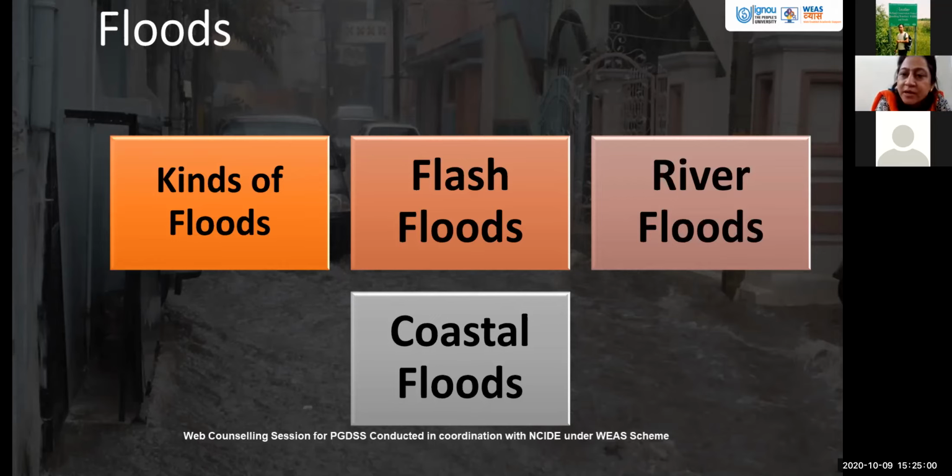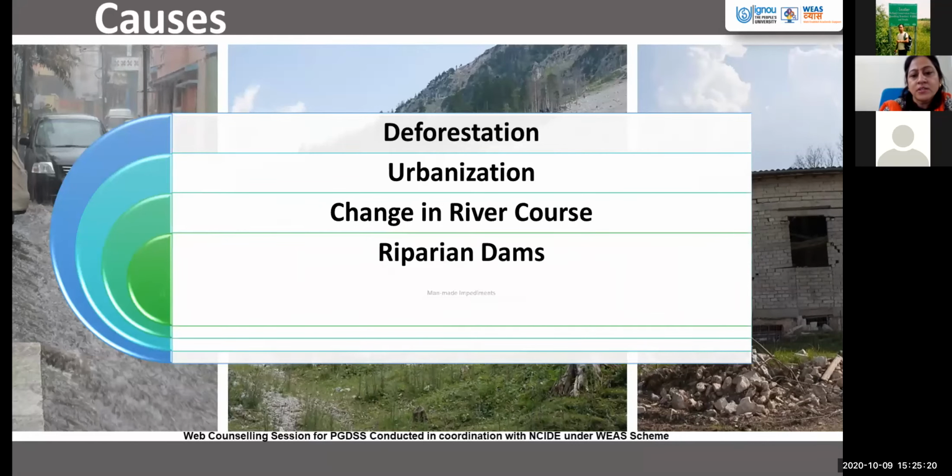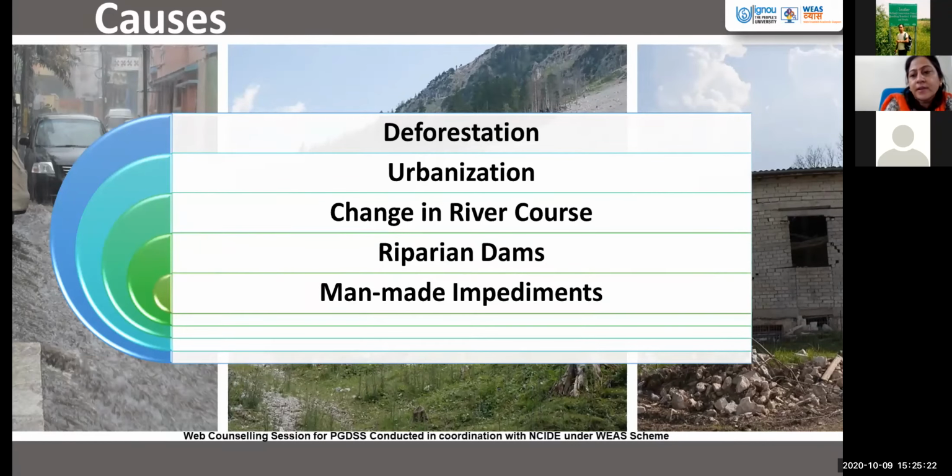Then there are coastal floods, which occur when there are instances of heavy rainfall along the coast. Even in cases of cyclones, we find that after the cyclone has gone, floods accompany it. We know the causes. In spite of the fact that it appears to be because of excess rainfall, deforestation is one of the most important causes, because it is the loosening of the soil which makes water easily come out. It is not soaked in.